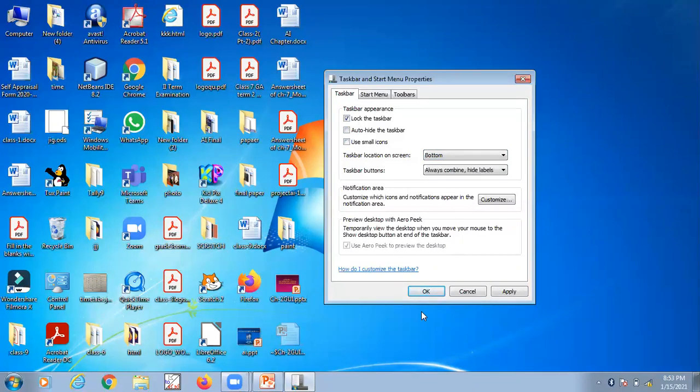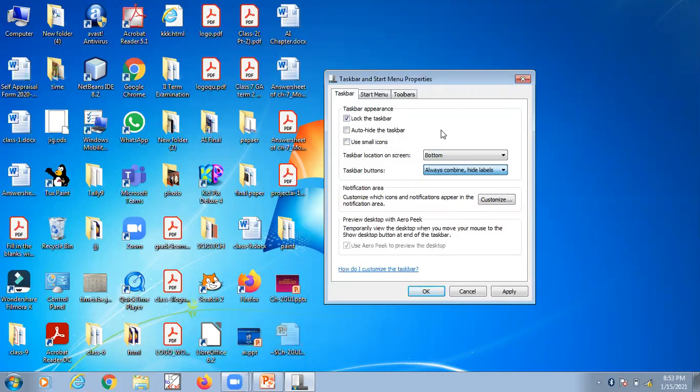Then comes the taskbar buttons. Taskbar buttons can be set to always combine and hide labels. What does this mean? It will pile up the icons for the same program and show the icons without their labels. Then there is combine when taskbar is full. What does this mean? This option will pile up the icons only when there are many programs open and there is no space on the taskbar. And never combine will never pile up and will show each window label next to the icon. So these are the taskbar buttons.